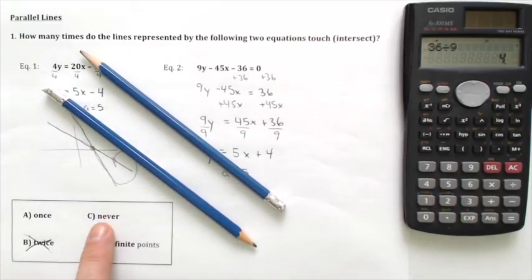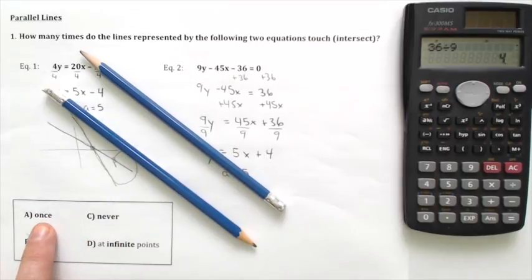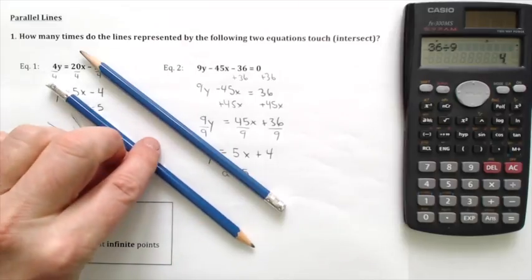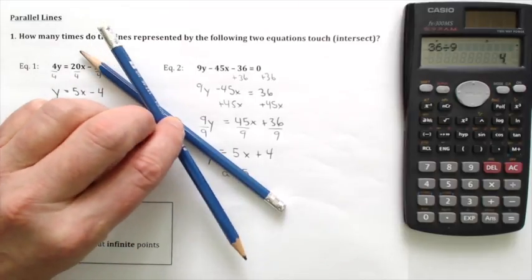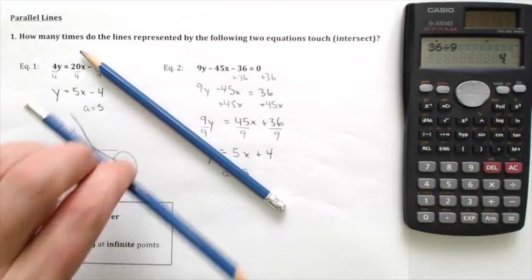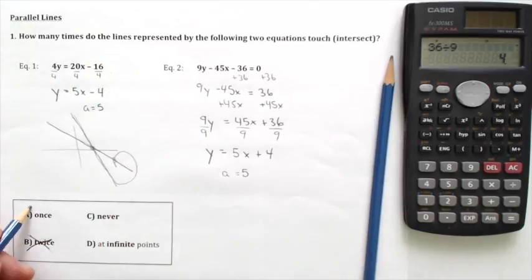So C is looking mighty tempting right now. We know that A is impossible. It's impossible for these parallel lines to touch one time because the second I change the slope is when that's going to happen, where they have an intersection. I don't have that situation. So A is gone. But I have to pay attention to D for a second because sometimes this pops up.